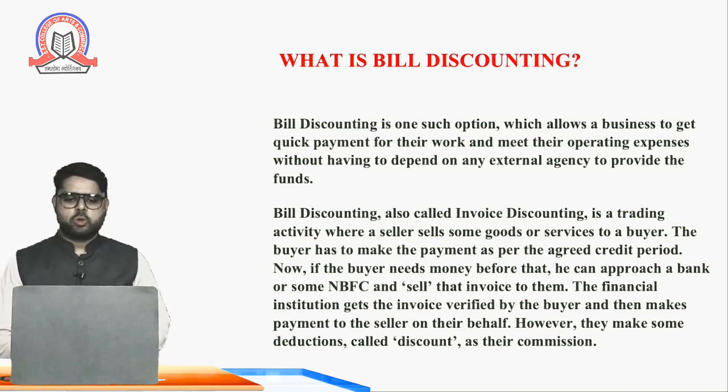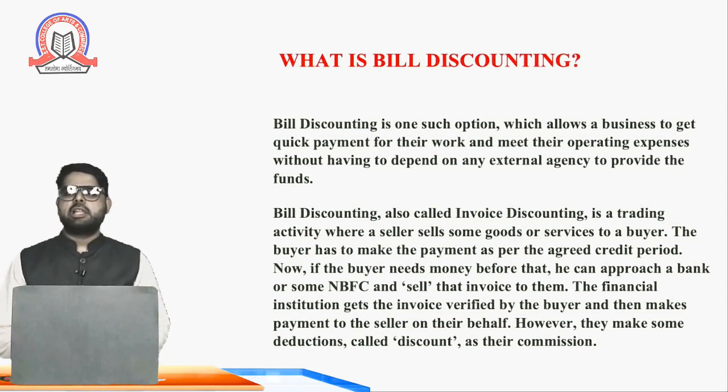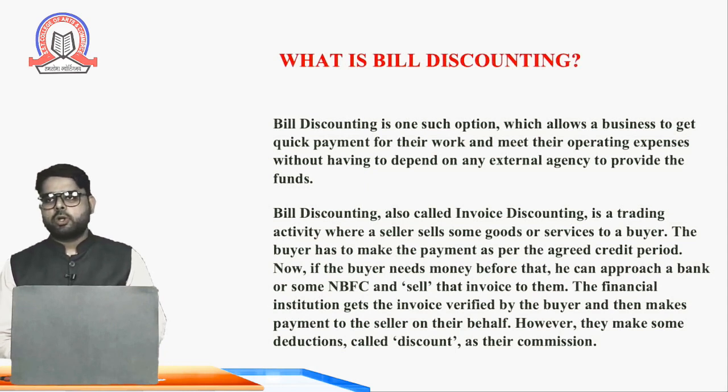So in that example, the seller was selling the goods on credit to the customer for rupees 1 lakh, and the customer does not want to make payment on the spot. He wants 3 months, and the seller gives credit for 3 months. The seller makes the promissory note on the customer that the customer will make the payment after 3 months.